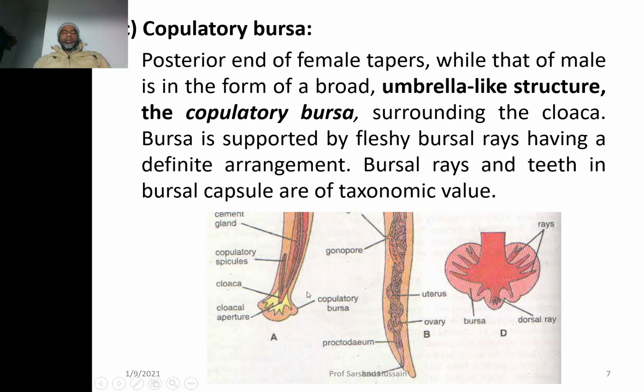Then you can see that there are certain bursal rays present. These are the fleshy rays made up of flesh. In addition to the teeth that I have already shown you at the anterior end, and these rays you can see in the enlarged diagram, the bursal rays are of taxonomic value. So it is based upon the presence, location, and number of the teeth and the rays of the bursa that the taxonomists try to classify and differentiate the various hookworm species from one another.